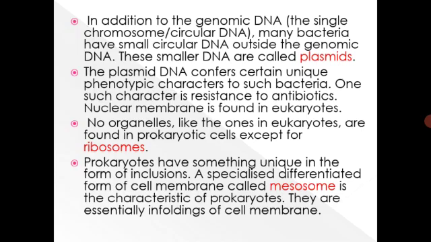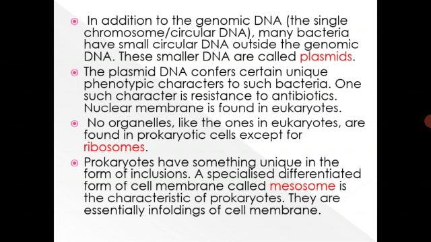In addition to the genomic DNA, very important, many bacteria have small circular DNA outside the genomic DNA. These smaller DNA are called plasmids. So plasmids are circular, self-replicating extra chromosomal DNA present in the bacterial cells. Very important. The plasmid DNA confers certain unique phenotypic characters, phenotypic in the sense the external characters, to such bacteria. One such character is resistance to antibiotics.